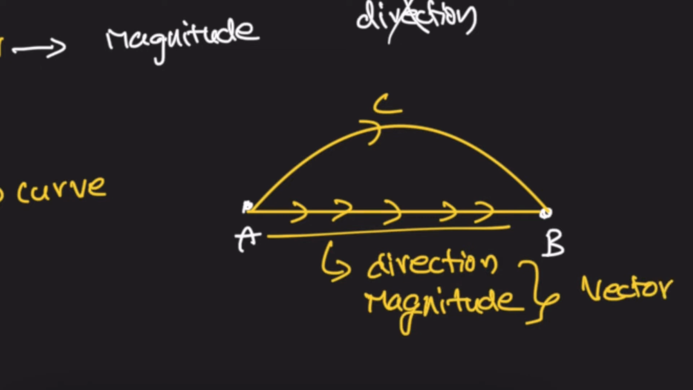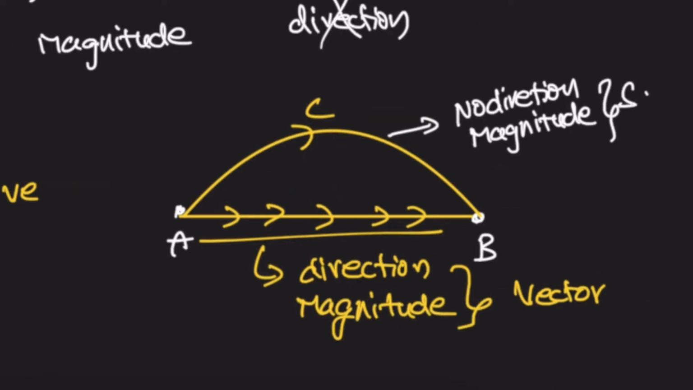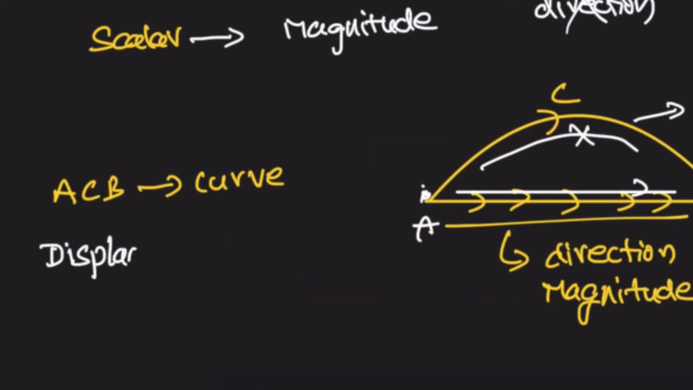But along ACB, the direction is not constant. So here it has no single direction, but it has magnitude. So it is said to be a scalar. The straight line has a direction, but along ACB it has no direction. So the length which has a direction is called displacement. So displacement is a vector quantity.